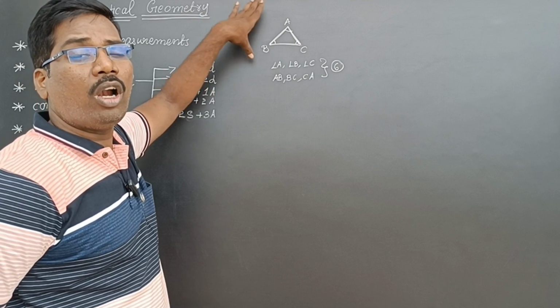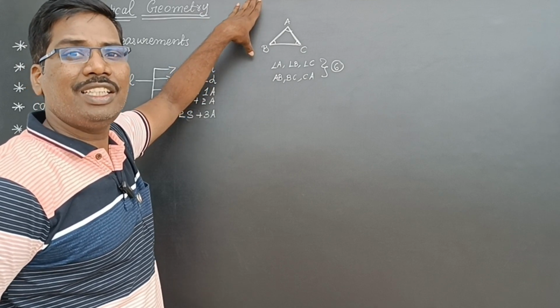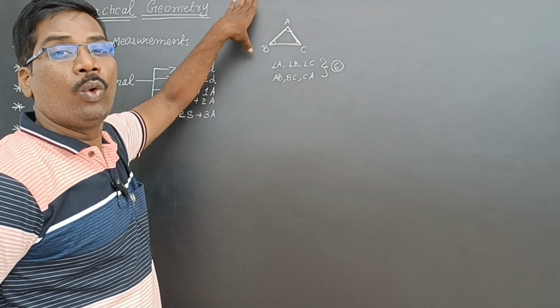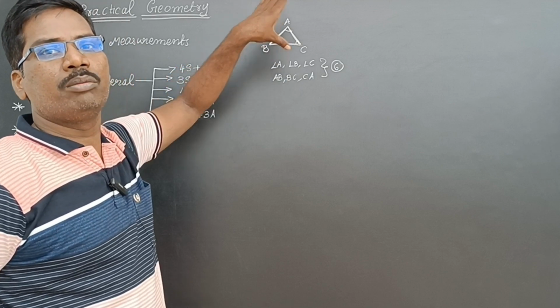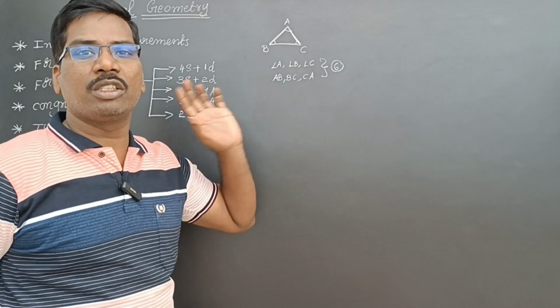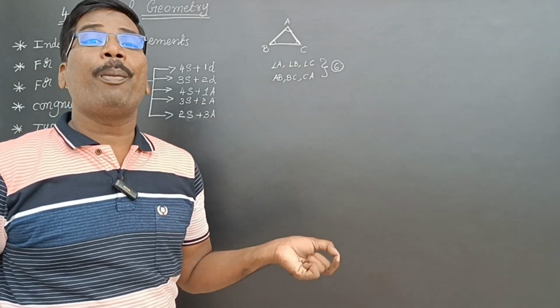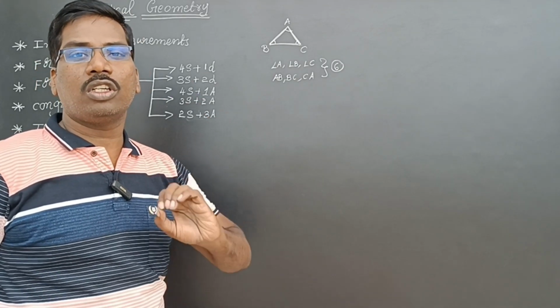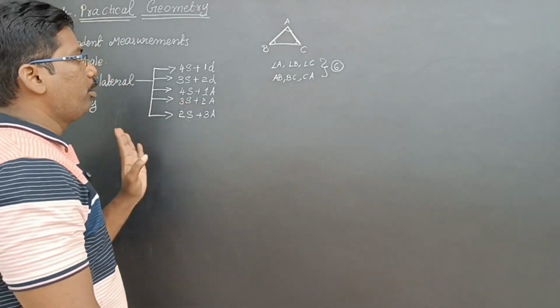So what are the parts of the triangle? Means 6 parts. What are the elements of the triangle? Means 6 elements. What are the measurements of the triangle? Means 6 measurements. You should not consider vertices as measurements. Vertices are only parts of the triangle. Those are not measurements or elements.